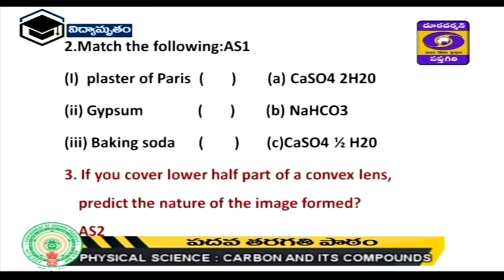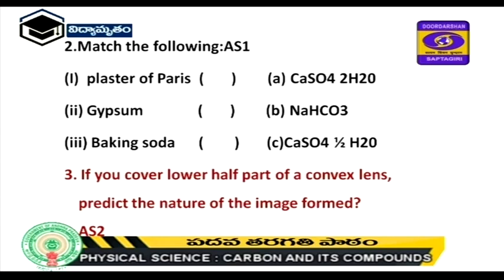Next, matching. On the left side: plaster of Paris, gypsum, baking soda. On the right side: CaSO4·2H2O, NaHCO3, CaSO4·½H2O. It is very easy to remember. The plaster of Paris formula is very easy to remember: half, that is CaSO4, half H2O is the formula. Next, gypsum is CaSO4·2H2O. The baking soda formula is NaHCO3.